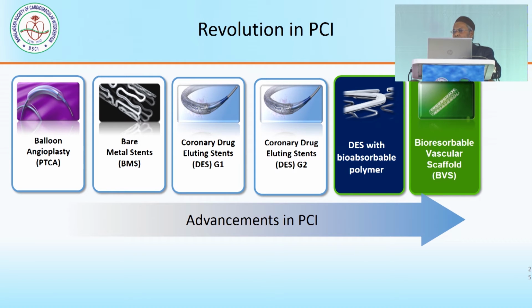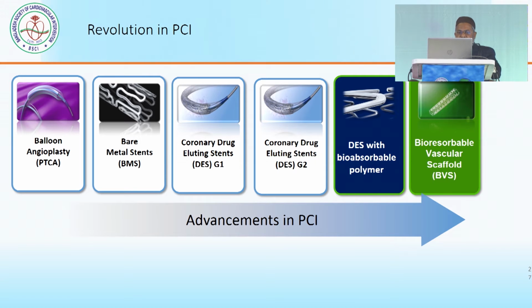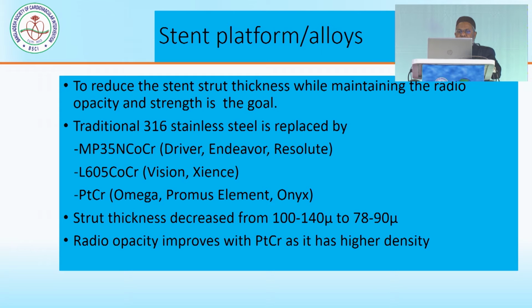There are four revolutions now: first, balloon angioplasty; then bare metal stent; then coronary drug-eluting stent, generation 1 and generation 2; and then bioabsorbable scaffold. As we have said, with a metallic stent without drug elution there is more chance of restenosis, and that is why the drug-eluting stent has come.